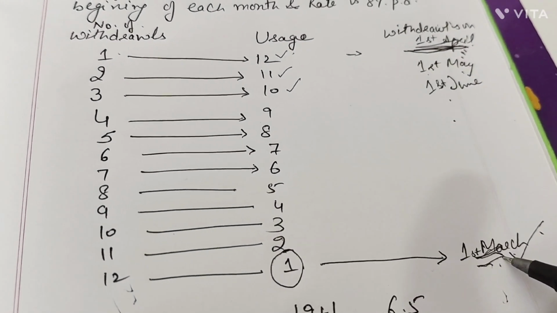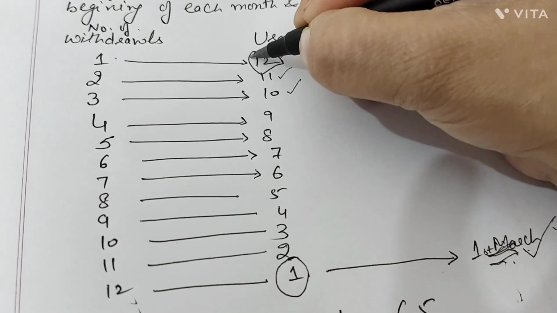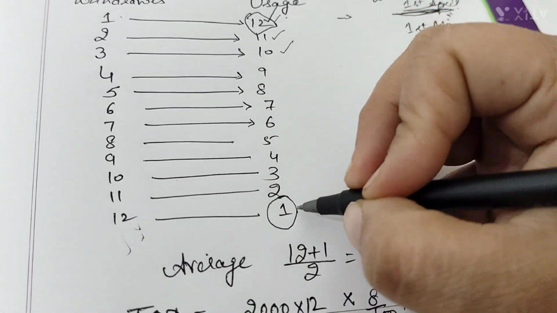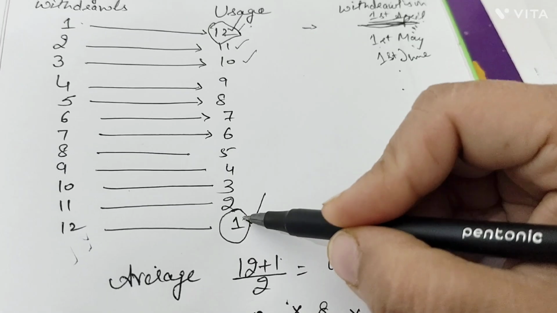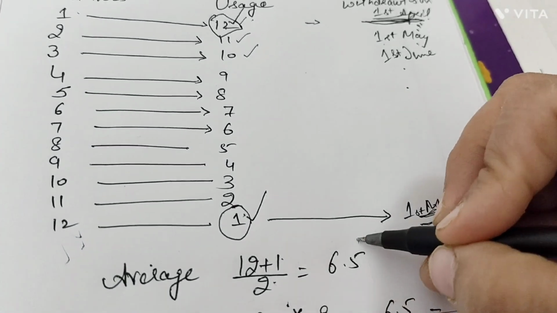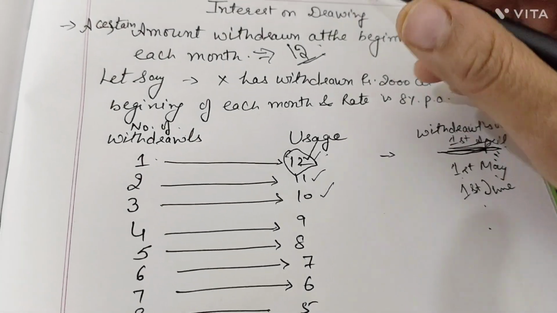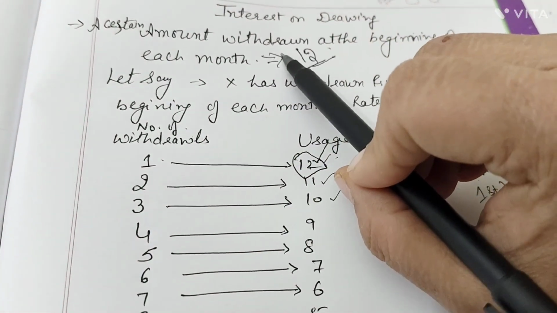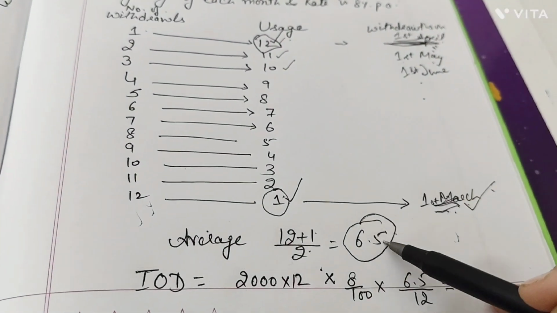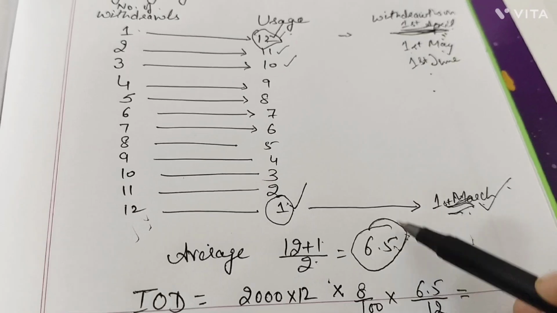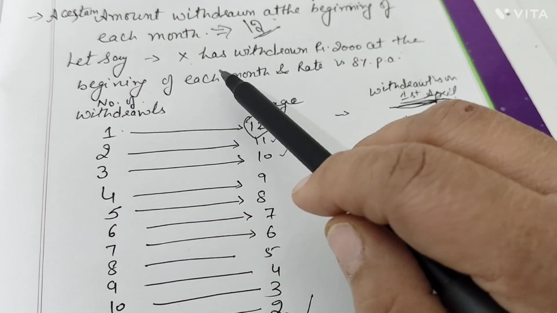1st of March, right? So you have to take the average period for IOD, in this case 12 plus 1 divided by 2. First figure plus last figure, divided by 2. So how much is the value here? 6.5. So when you are given that withdrawals have been made by a partner at the beginning of each month, the average value you will use is 6.5. Suppose a partner X has withdrawn 2000 at the beginning of each month.